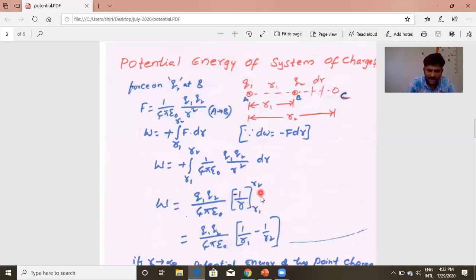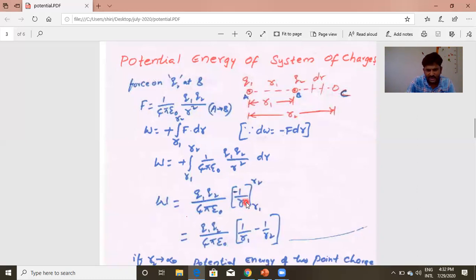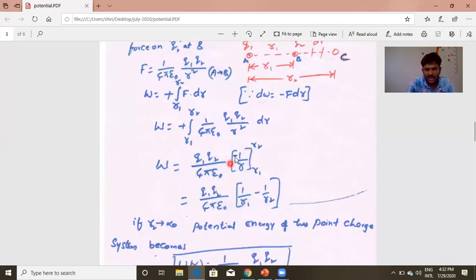So I am substituting the upper and lower limits, and I take care of the negative sign, because minus 1 by R2 minus of minus 1 by R1. So I get 1 by R1 minus 1 by R2 after rearranging. This is the work done. This work done to move charge from B to C is residing as the potential energy of this system.